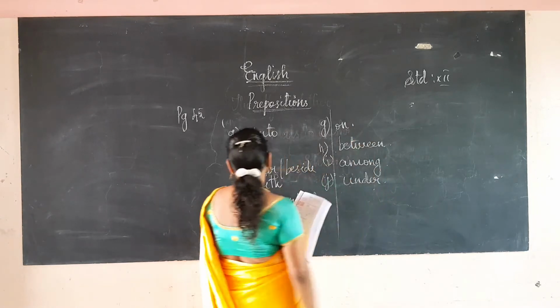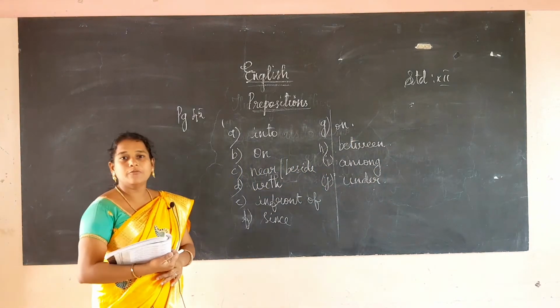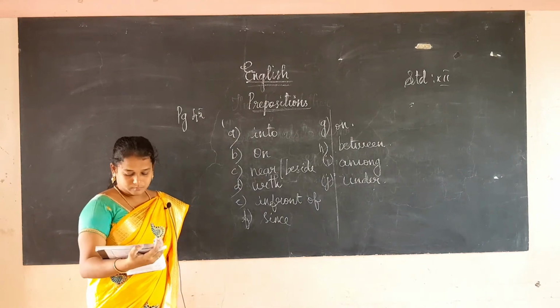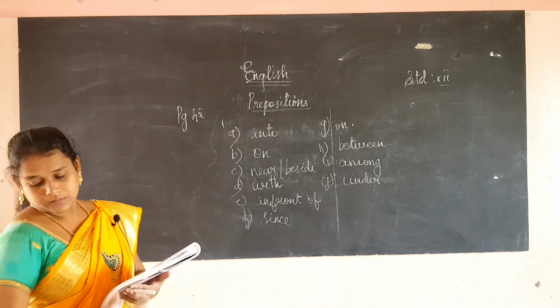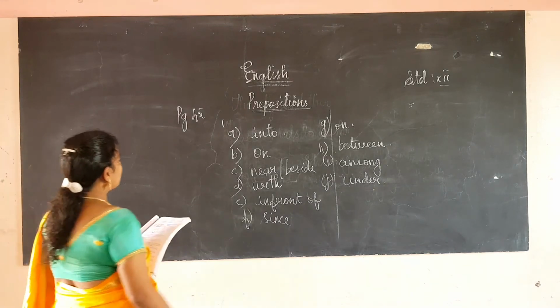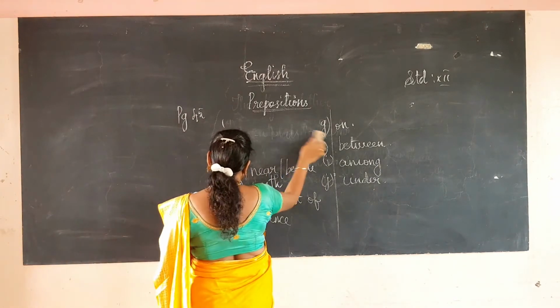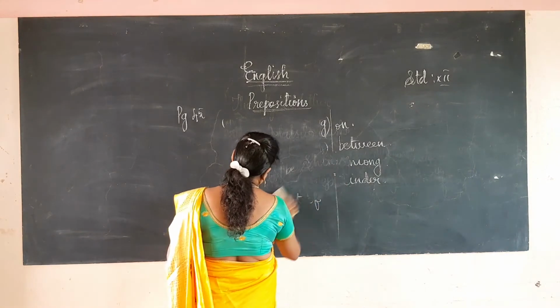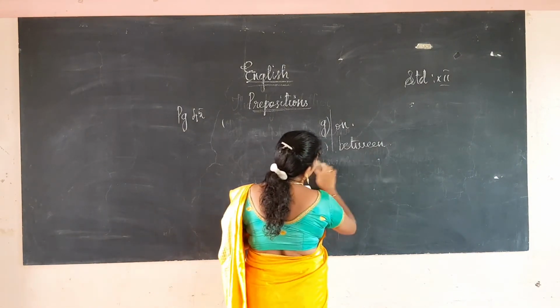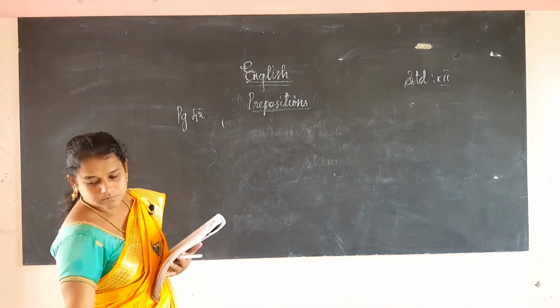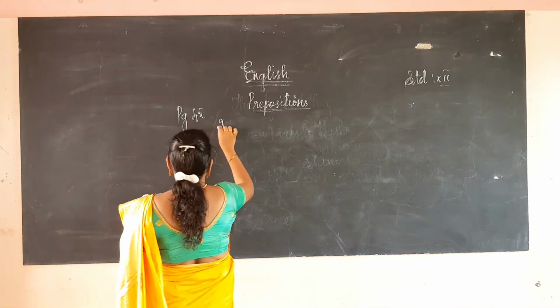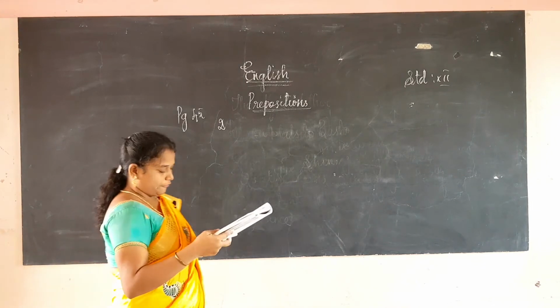Okay. Copy down in your book page number 45. Okay. Then we will go to the task 2. Task 2 of the same page 45.